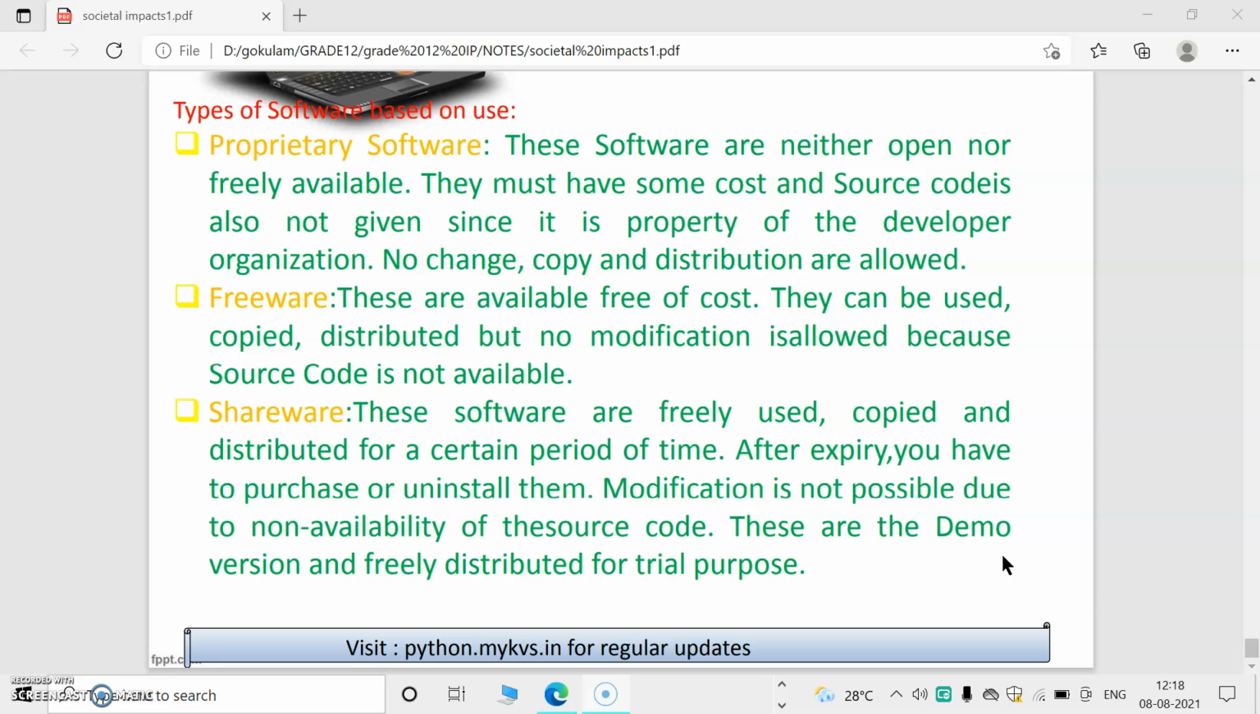But we cannot get the source code, and we cannot redistribute the code. Without source code, how can we redistribute? We cannot sell the software like that. Some conditions will be there, like our personal belongings. If we are selling it to someone for the cost, he can use it. That's all.